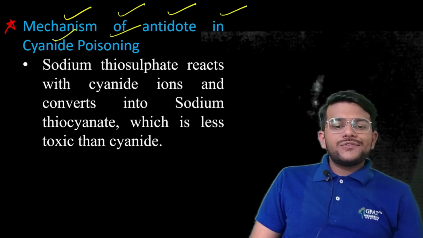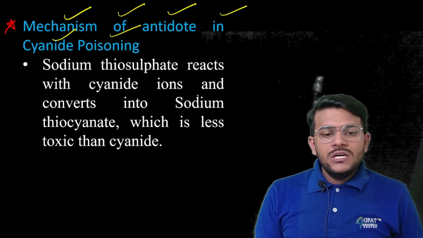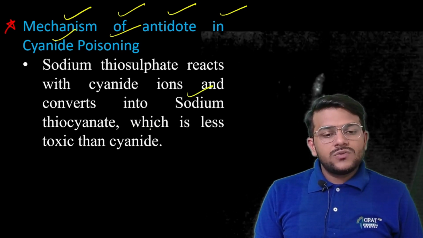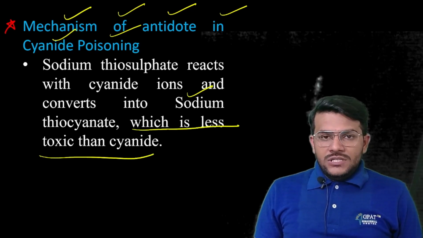Sodium thiosulfate reacts with the cyanide ion and converts it into sodium thiocyanate, which is less toxic than the cyanide. Got it?